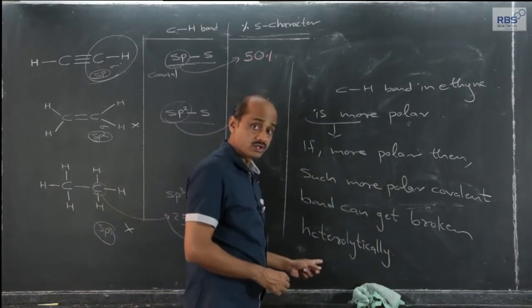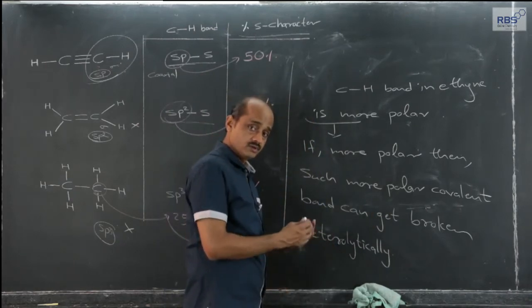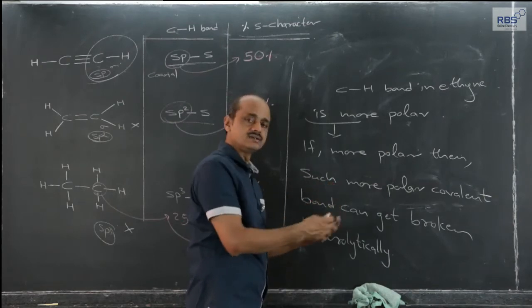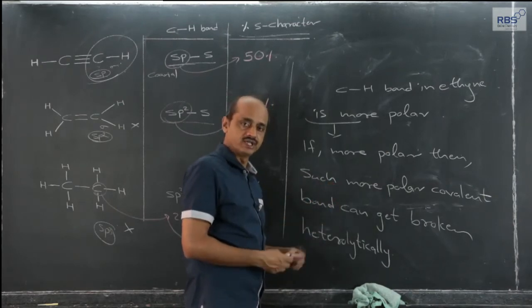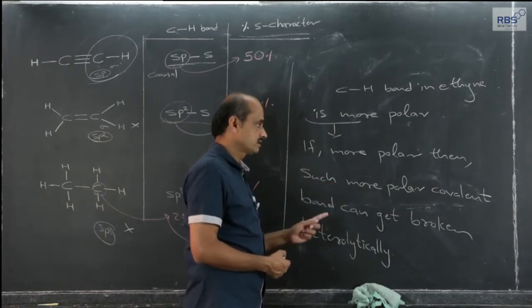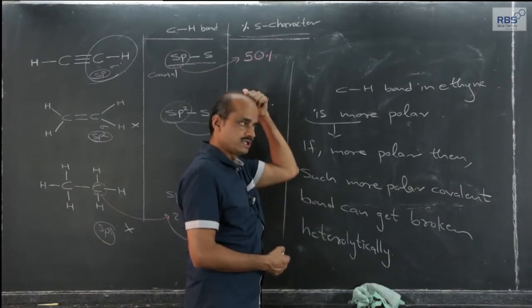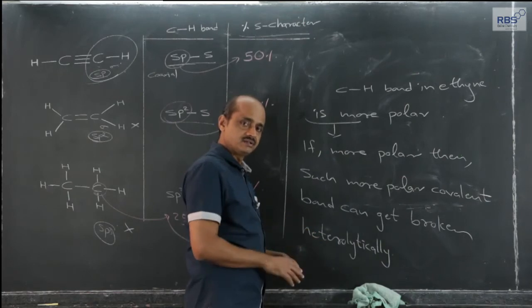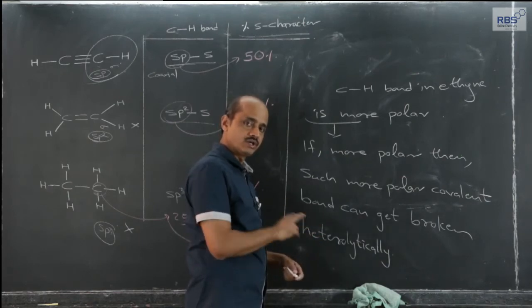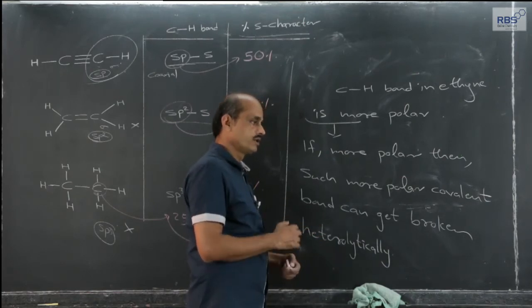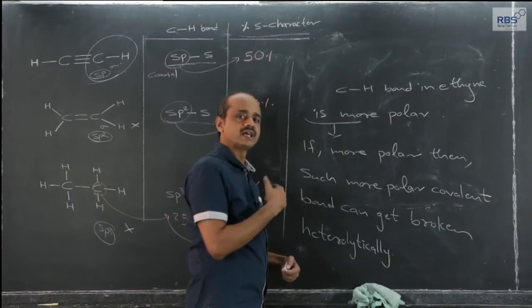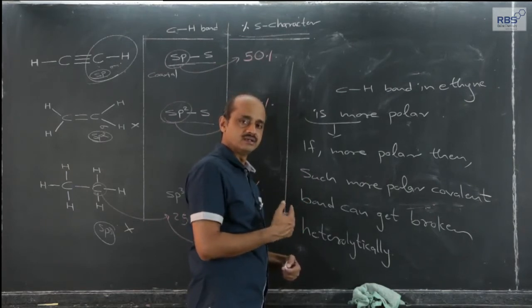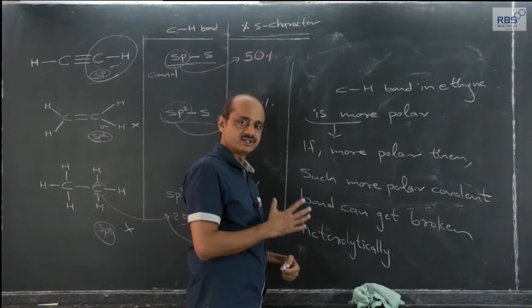Of course, not on its own, but when it is reacted with certain reagents or compounds like sodium. Only this CH bond in ethyne, since it is more polar, has the capacity to get broken heterolytically, and therefore it can take part in those types of reactions where heterolytic breaking is a necessary condition.